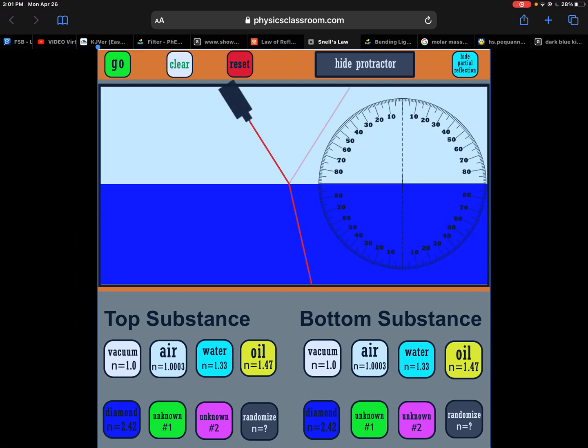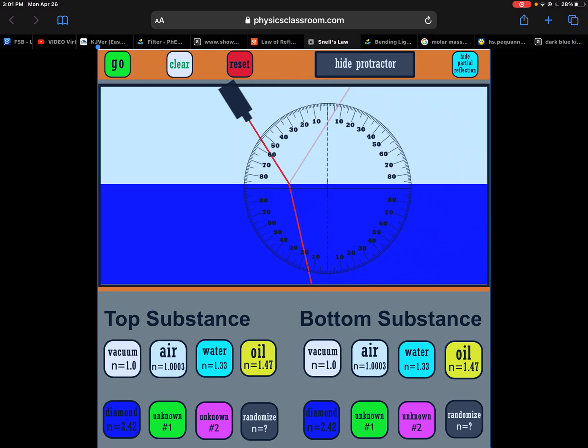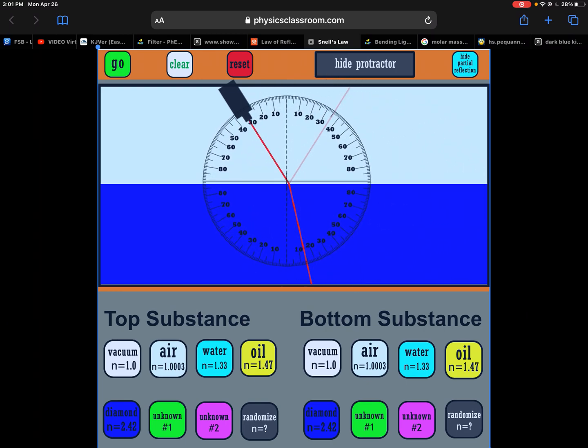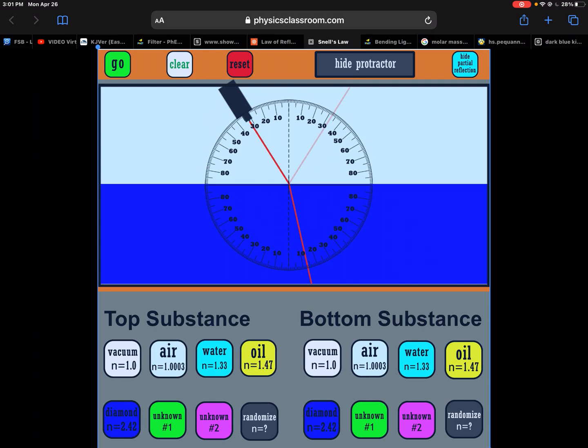Now I can show the way we measure these angles. If I have a protractor and I put it right there, the angle right there for measuring my protractor is about 41 degrees, which would be the incident angle. Actually, that dotted line down the middle is what we call the normal line.